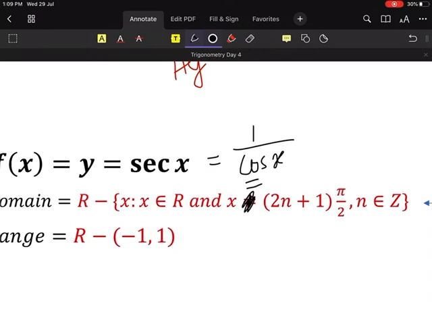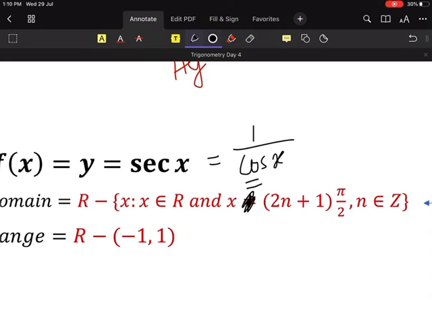I know that cos x becomes 0. When does cos x become 0? At odd multiples of pi by 2. So I will reject all those values. Odd multiples of pi by 2, I will reject all of them. Understood? Where cos x becomes 0, it becomes 1 by 0, and then sec x becomes undefined.